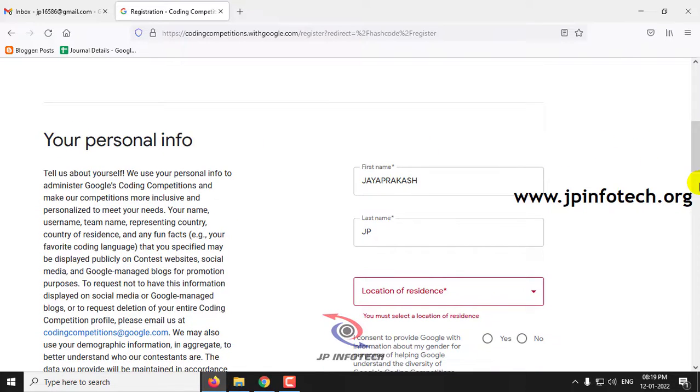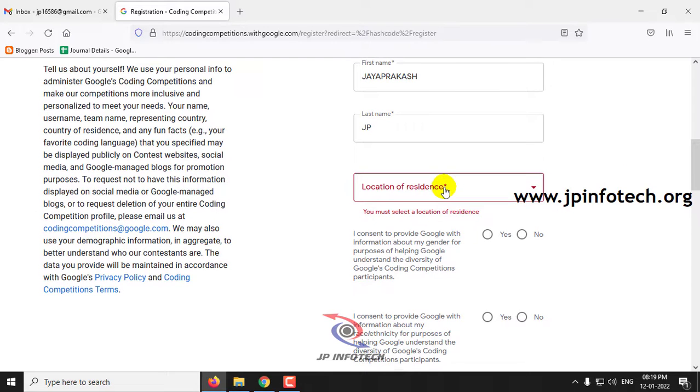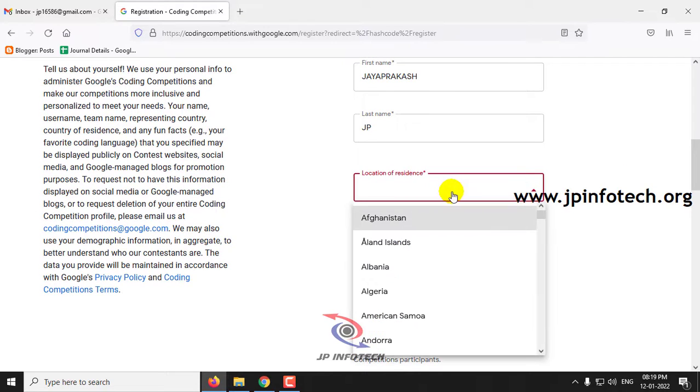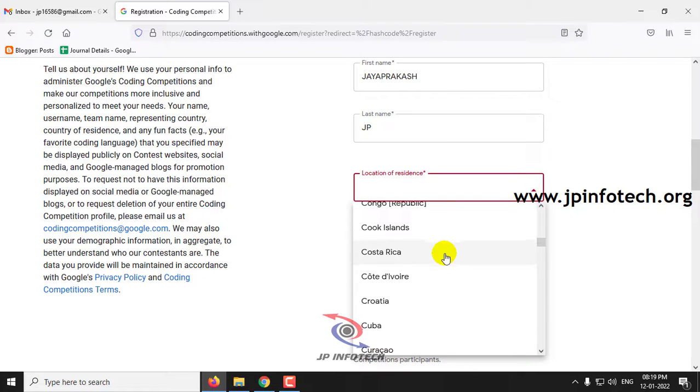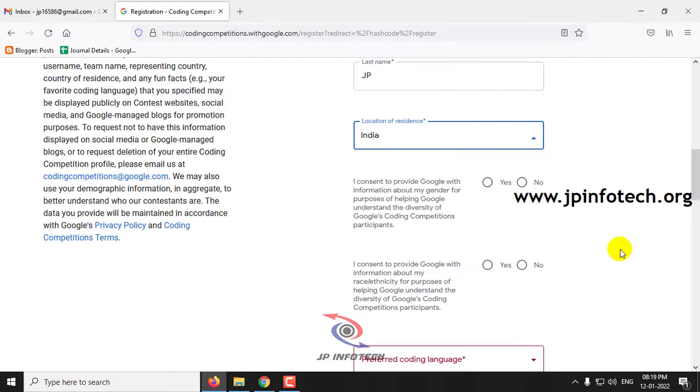Then comes your personal information, where you need to enter your full name, last name, and your residence location. Again, you select your country. Later it asks for information about your gender.